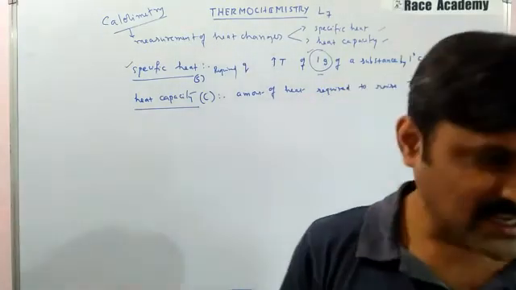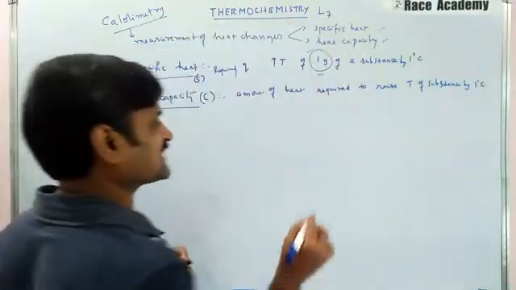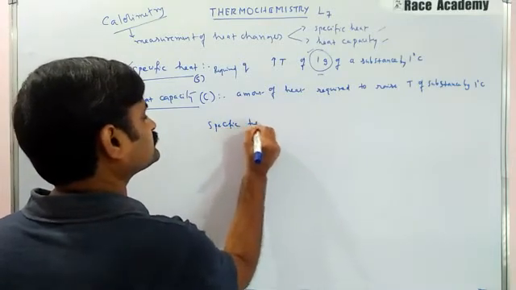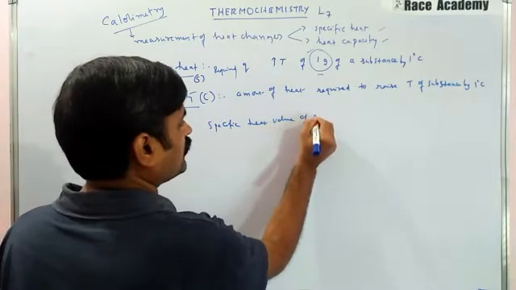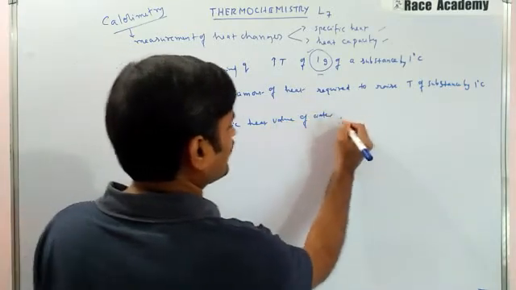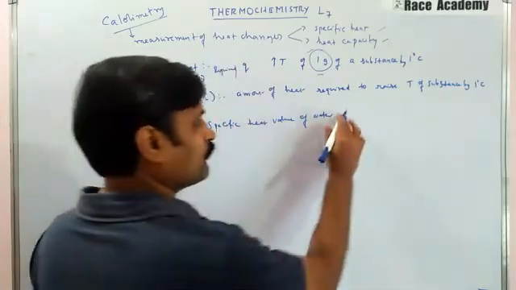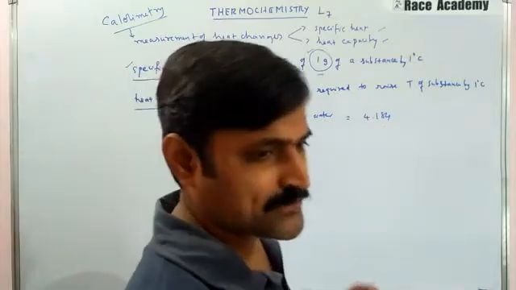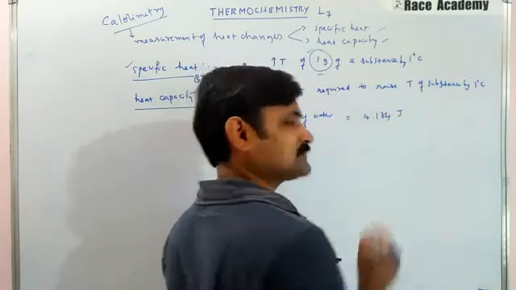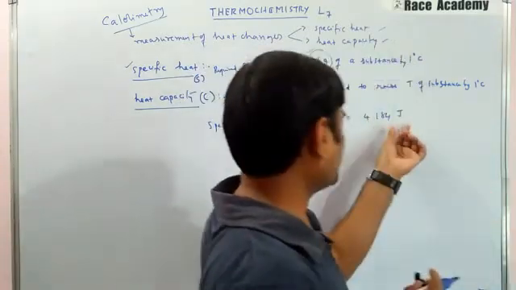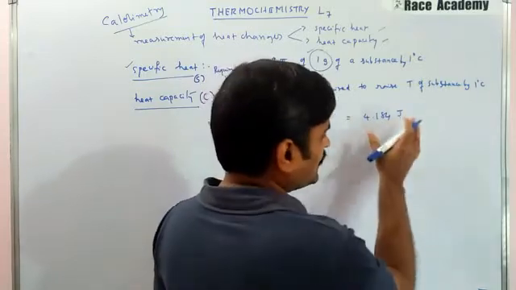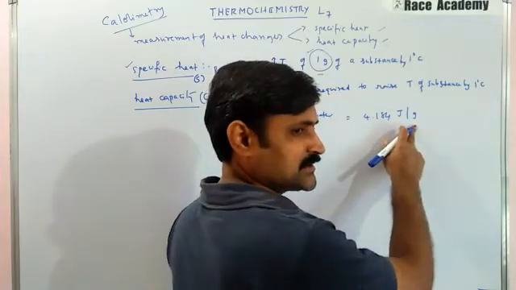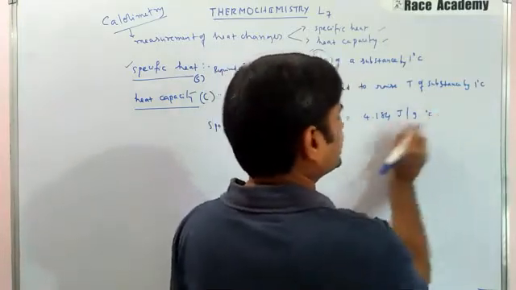We have a best example, the specific heat of water, whose experimental value is given as 4.184 joules. What is the meaning of this? Per 1 gram of water, we are raising the temperature by 1 degree Celsius.